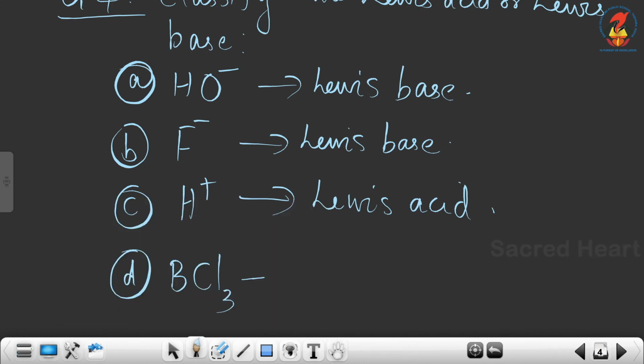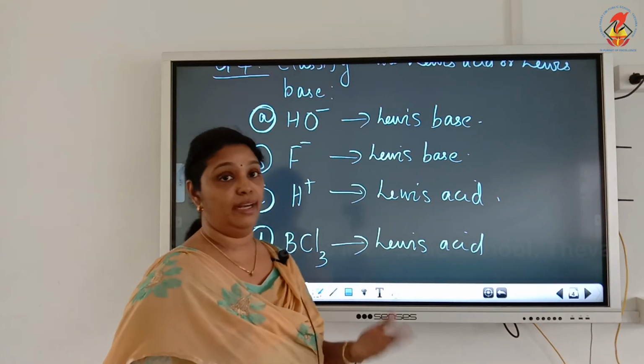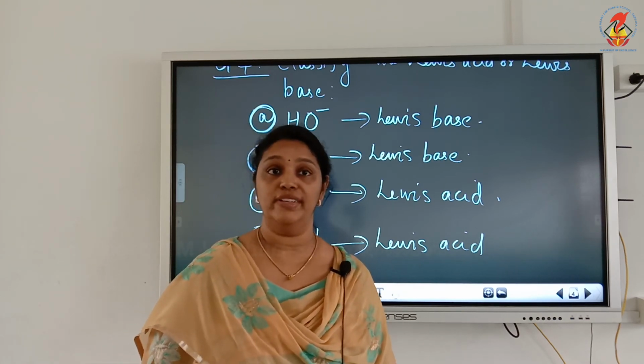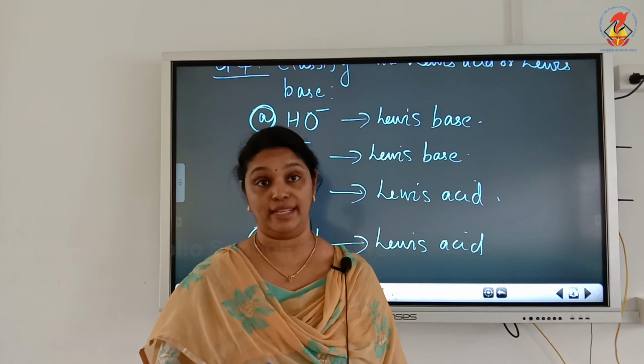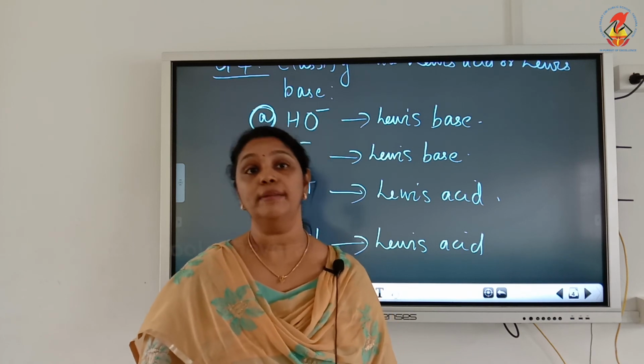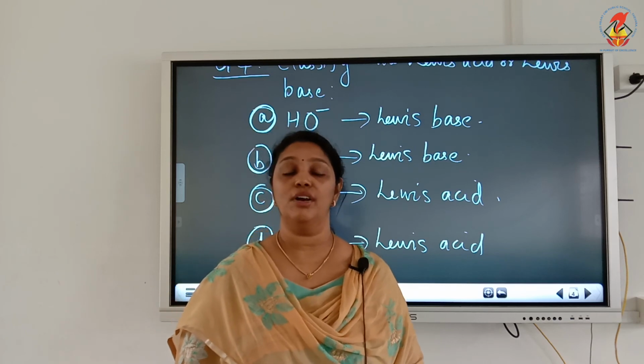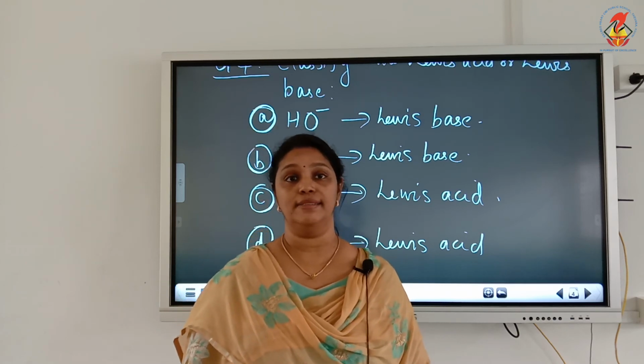Now BCl3 is a Lewis acid because it's an electron deficient species and can accept electrons; it is an electron pair acceptor. So according to the Lewis concept, acids are electron pair acceptors and bases are electron pair donors. With this we complete the different concepts of acids and bases. Thank you.